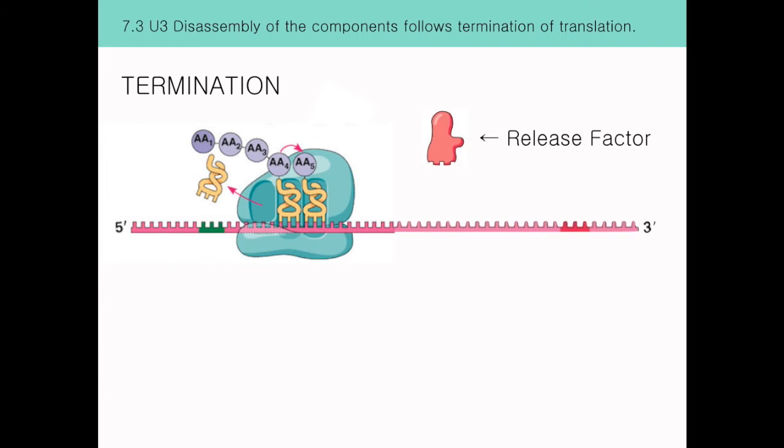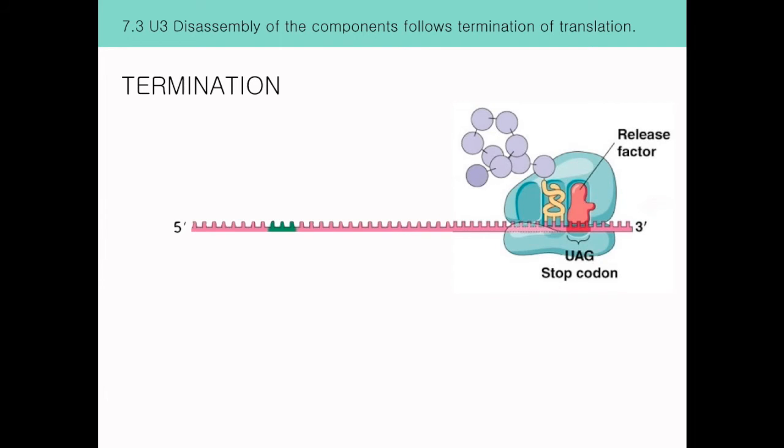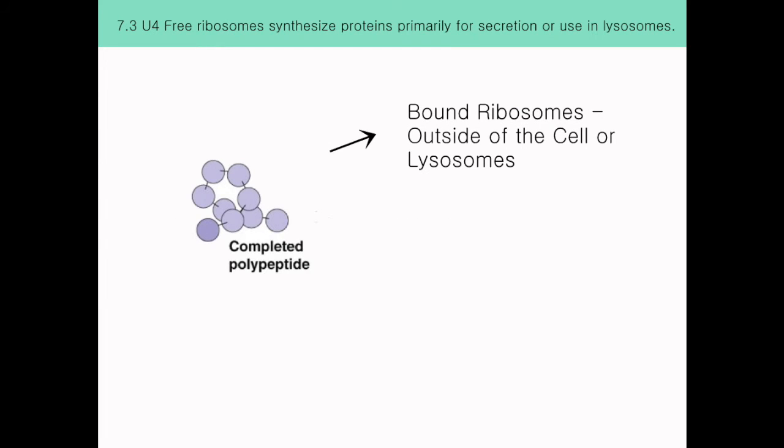Termination is caused by a release factor that attaches to the A site and thus releases the polypeptide chain. The ribosome is then disassembled for reuse later on in translation. Once the polypeptide chains that are now proteins are released, they have different locations depending on the type of ribosome that synthesized them.